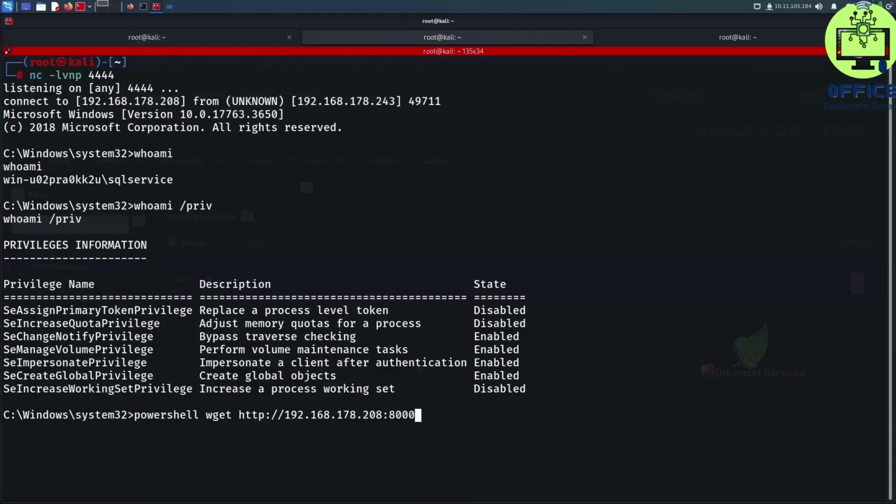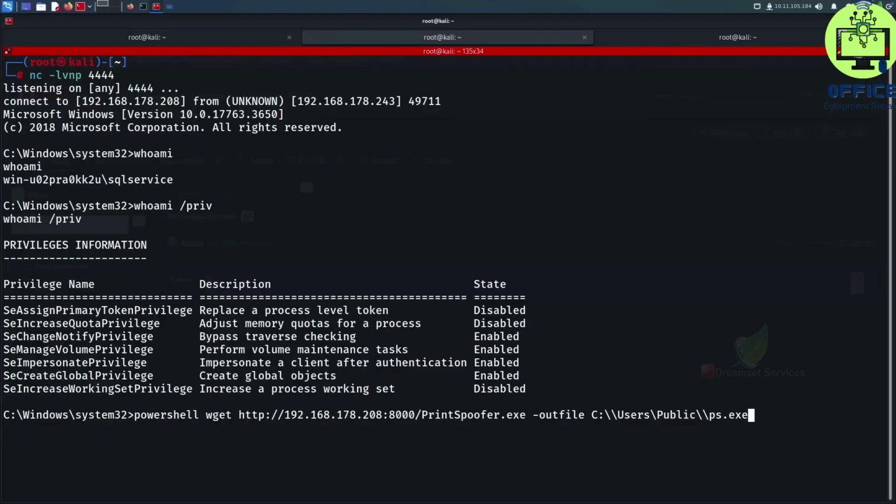On port 8000, we're accessing printspoofer.exe this time, and we want to save the file inside C:\Users\Public, and then I'm gonna call it ps.exe for short.